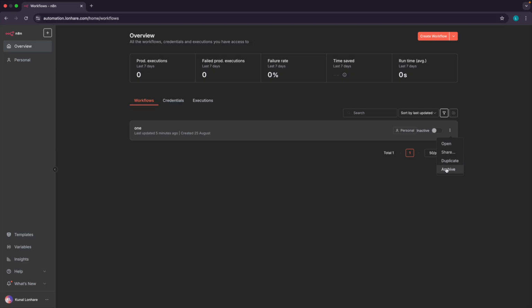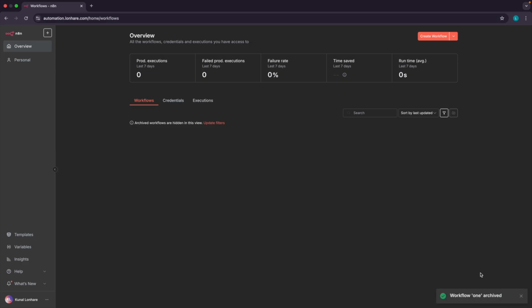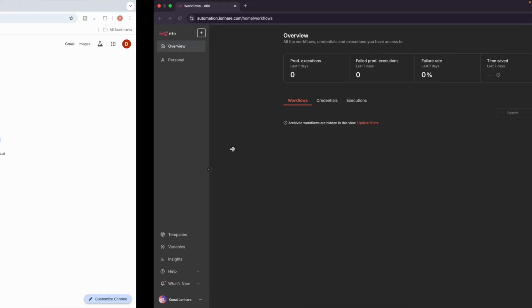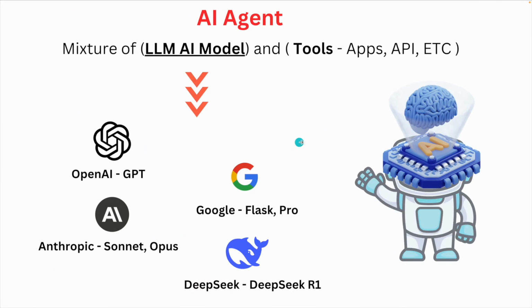Wait, let me delete it. So this is how a fresh n8n will look when you create or install it on your server, let's say. But for now we will focus on LLM.